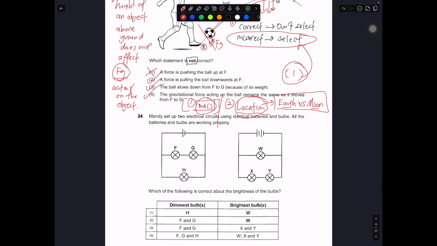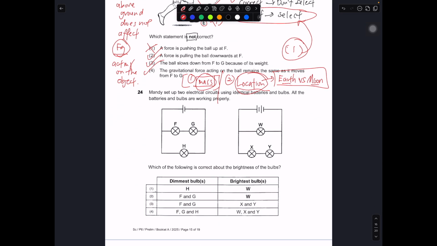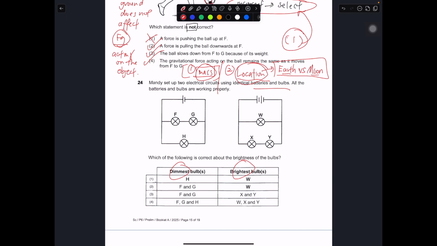Okay. So 24. Mandy set up 2 electrical circuits using identical batteries and light bulbs. All the batteries and light bulbs are working correctly. So which of the following is correct about the brightness of the bulbs? You have to find the dimmest versus the brightest. In this case, we have 2 parallel circuits. The number of batteries are different. Let's work the math out.